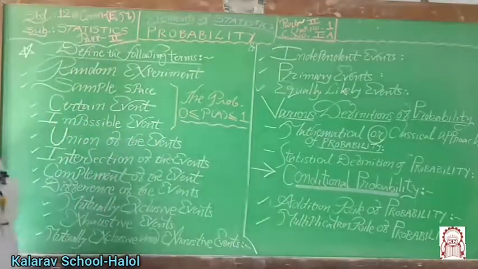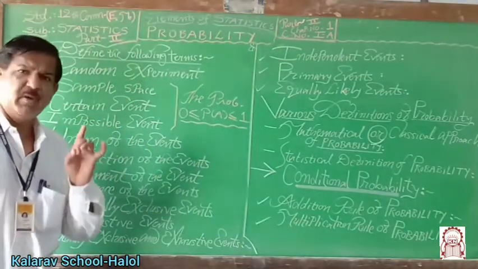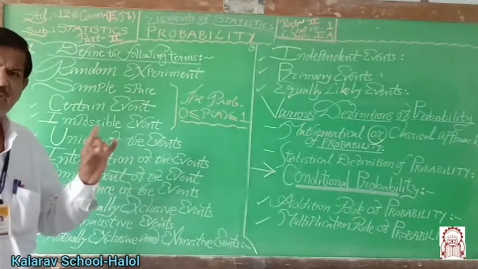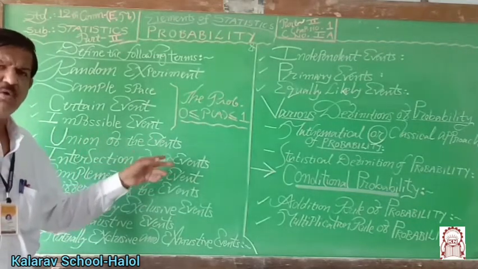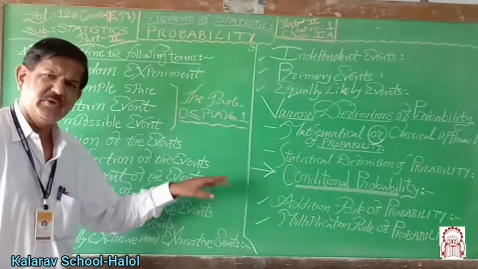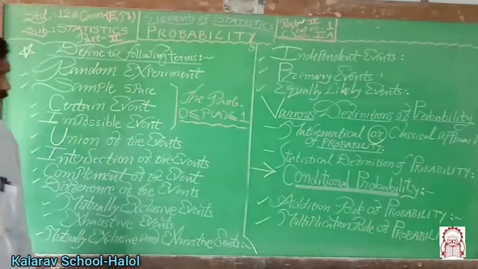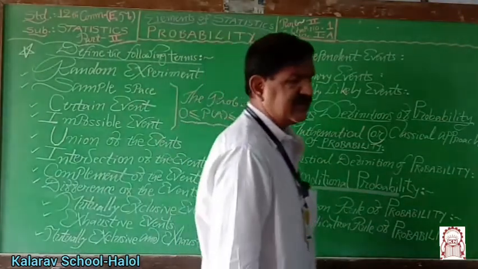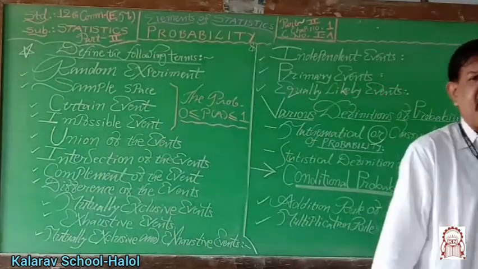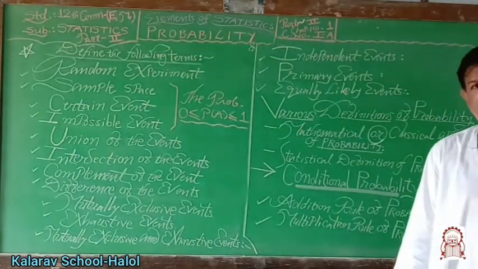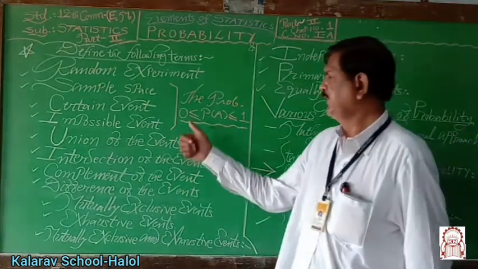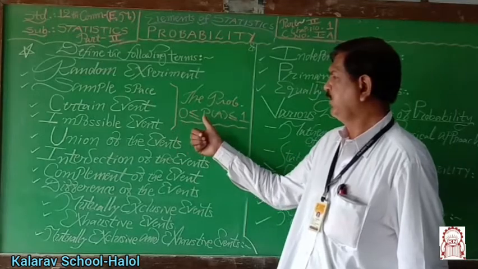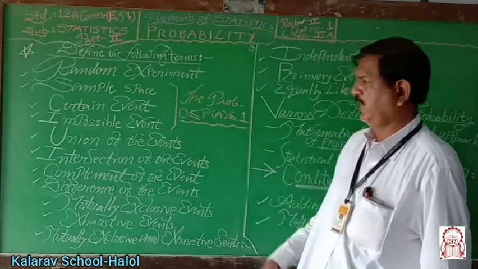Probability of an uncertain event lies between 0 and 1. Probability of an impossible event is 0. Probability of a certain event is 1. Always a positive value: 0 less than or equal to P of A, less than or equal to 1.